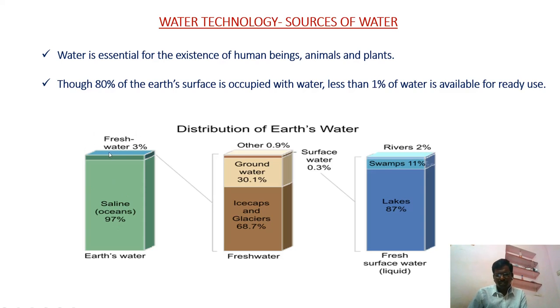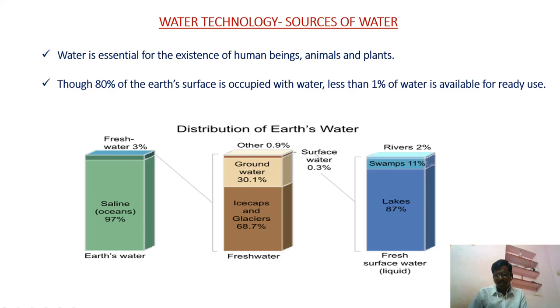Further, this 3% is distributed as fresh water. Within this 3%, 68.7% of fresh water is present in ice caps and glaciers. 30.1% is present as groundwater. The remaining 0.9% is present as surface water, that means water present on the surface.